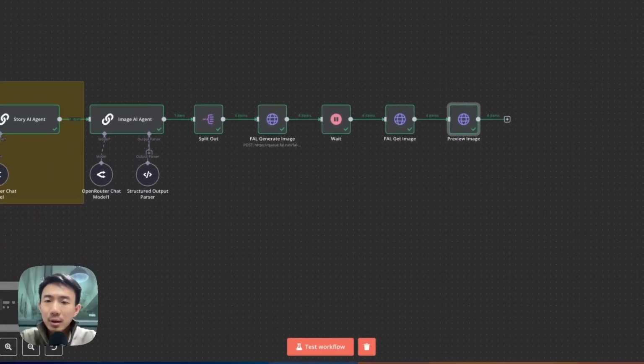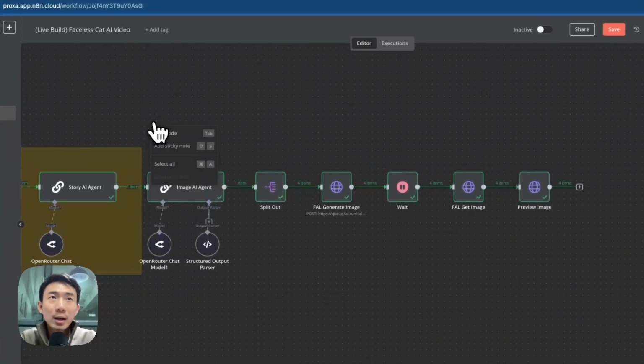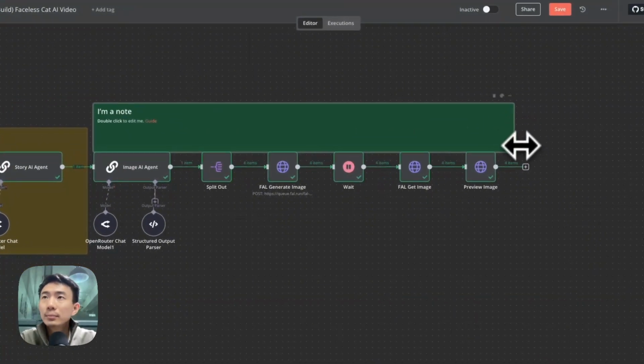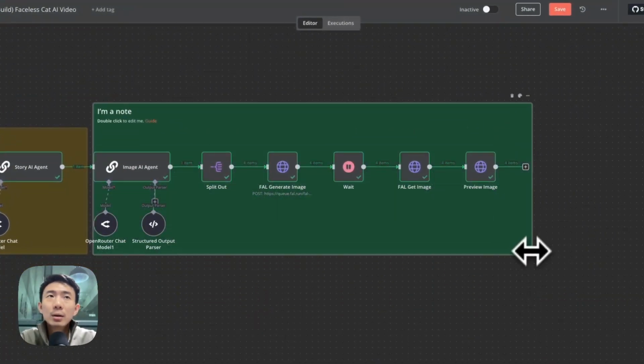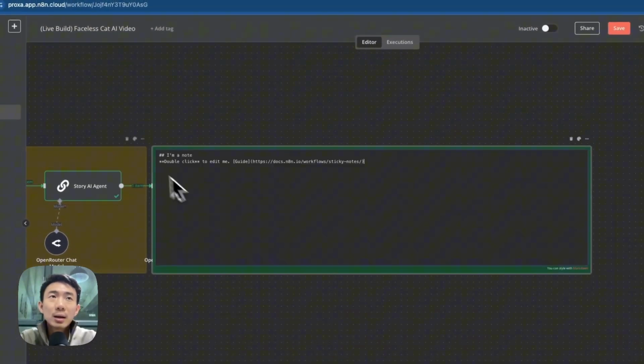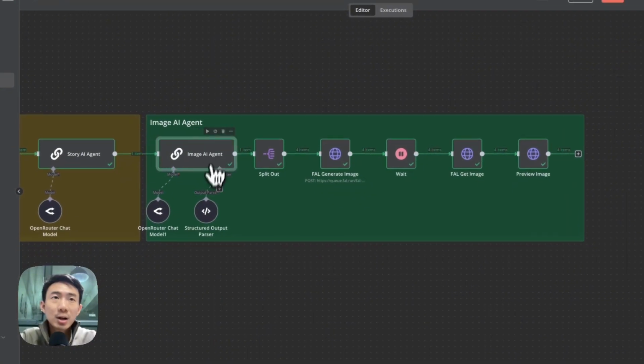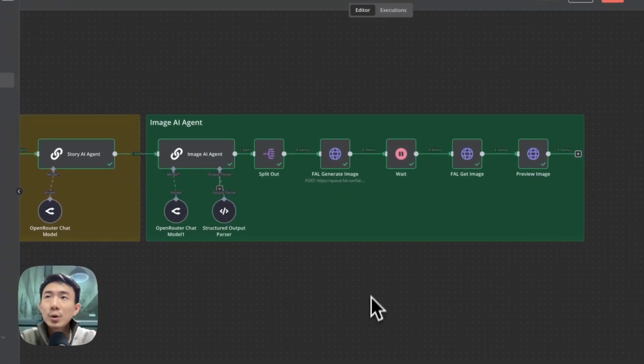All right. For the next step, we are going to add a sticky note here. Right click, add sticky note. We can choose the color here, for example green. Try to enlarge it. Okay. Let me tidy it up. Double click, and we can edit here. Image AI agent. And we can save it. Let's tidy it up. All right, so it's all set.